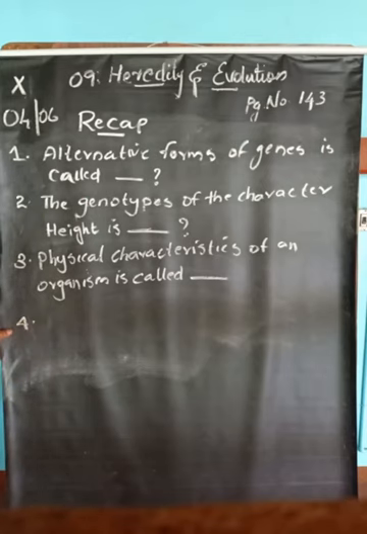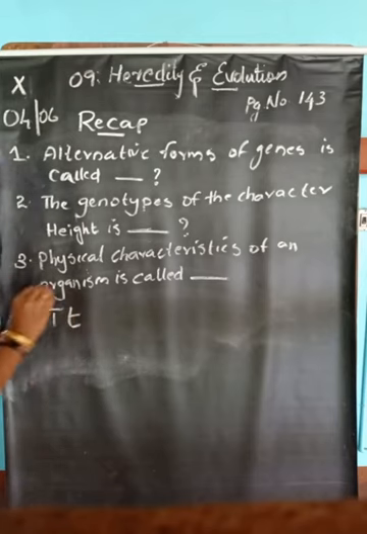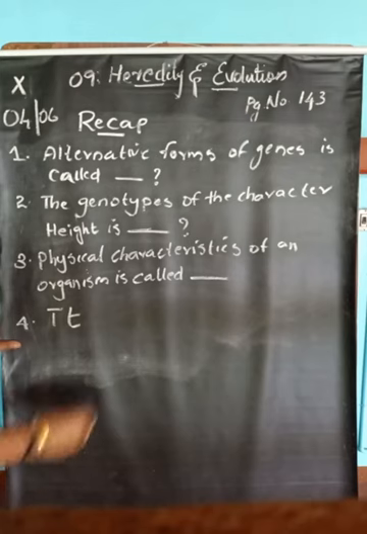Then the fourth one: capital T, small t.